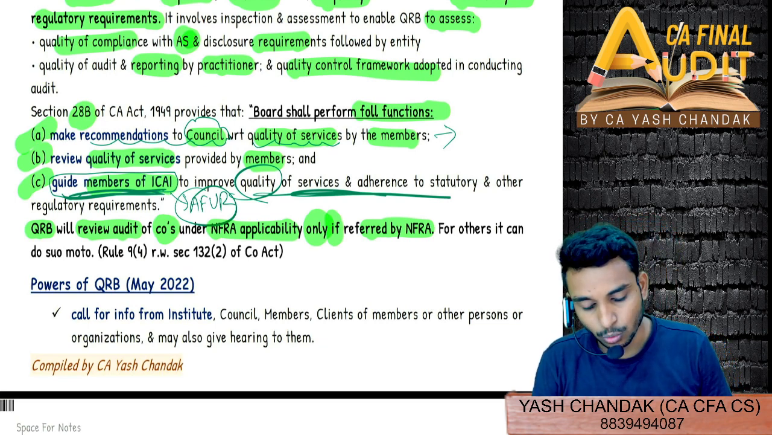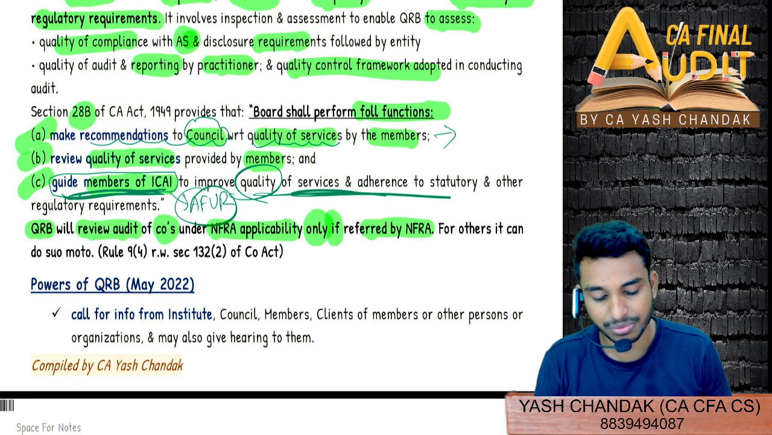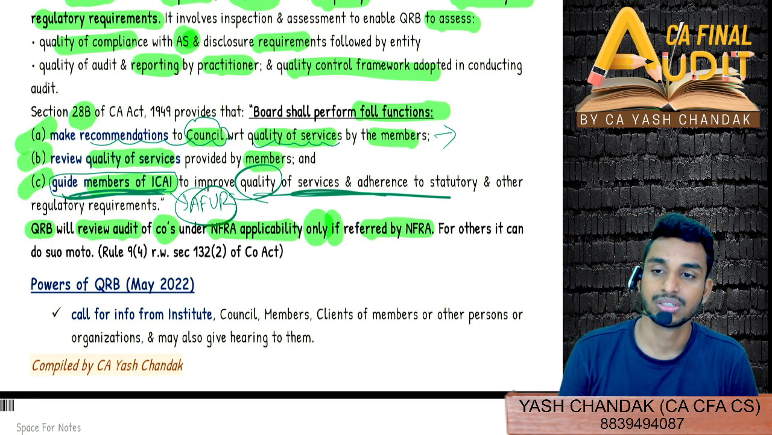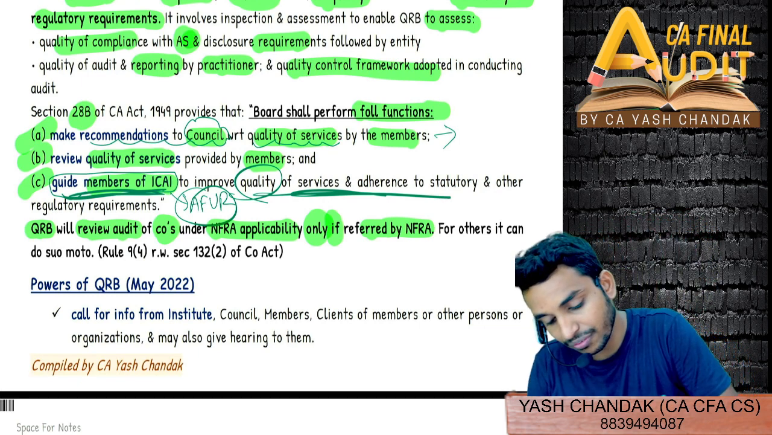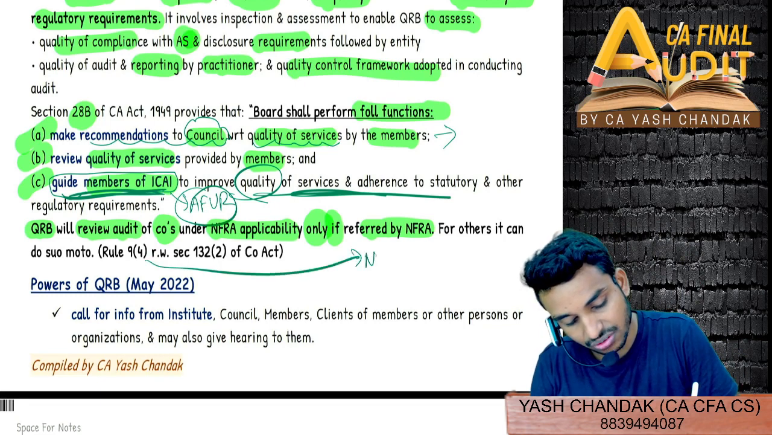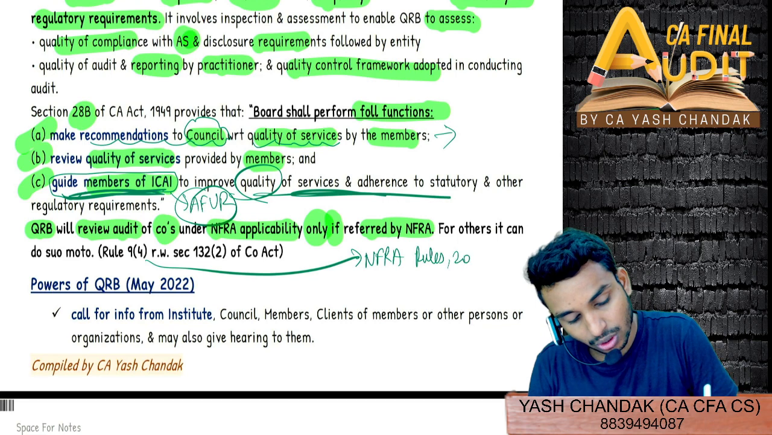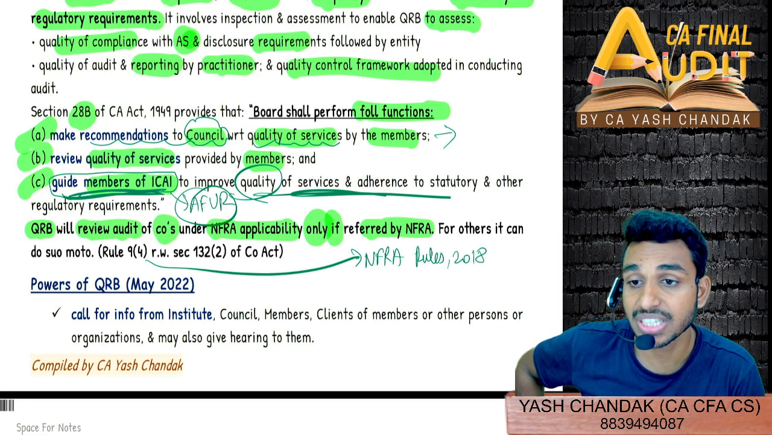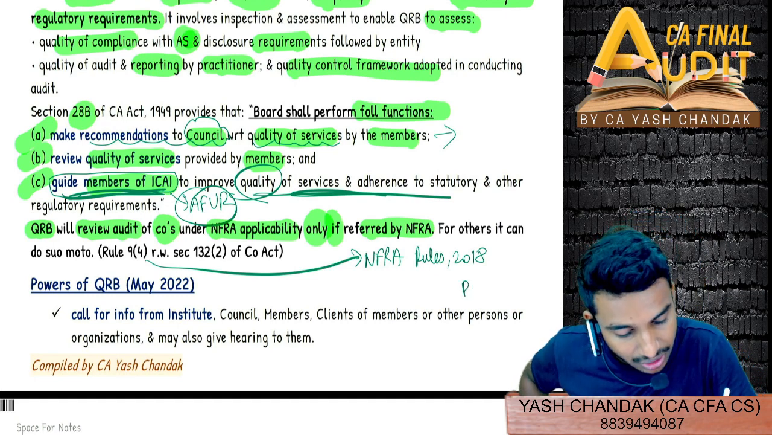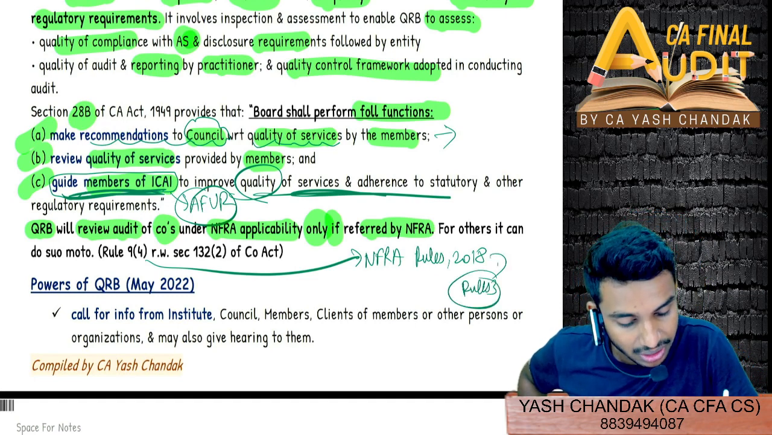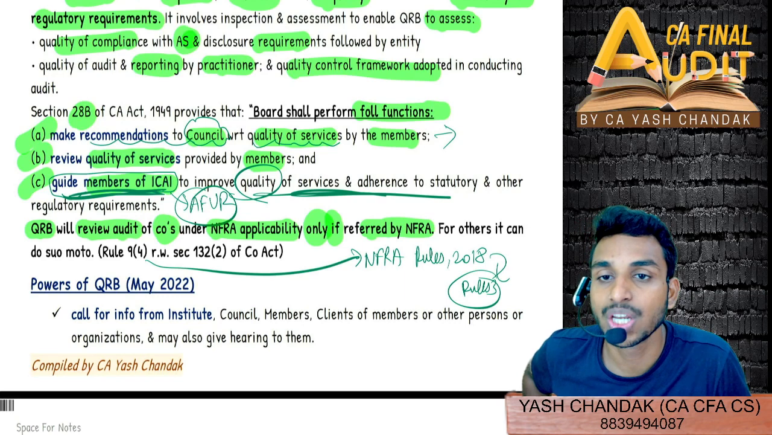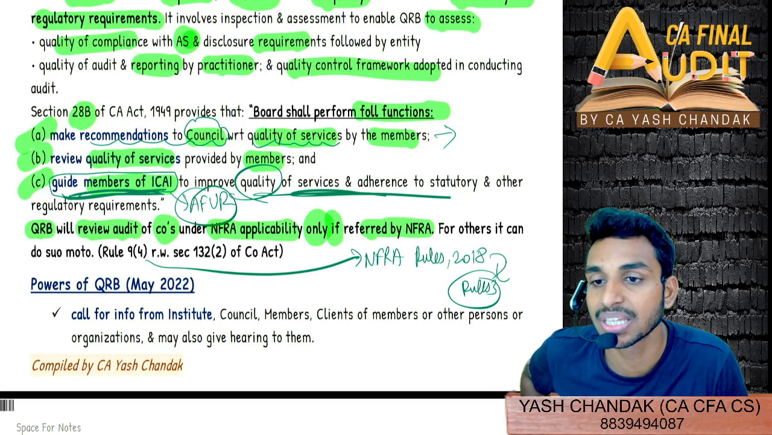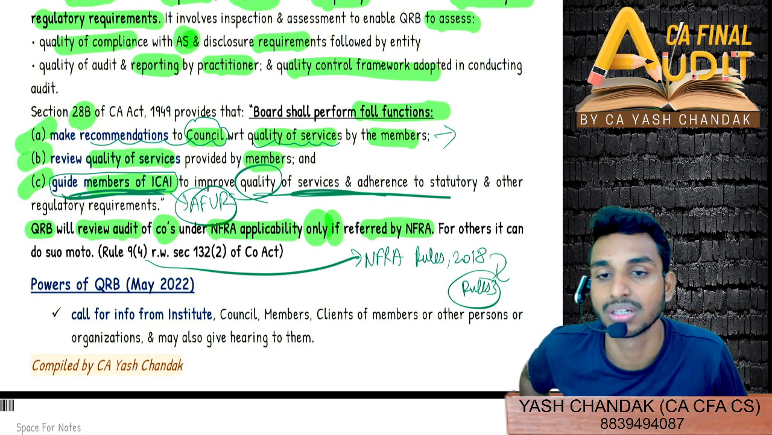So Rule 9 sub-rule 4 read with Section 132 sub-section 2 of the Companies Act. Rule 9 sub-rule 4 of the NFRA Rules 2018 clearly mentions this: whichever companies are covered under Rule 3 of these rules cannot be picked up for quality review by the Quality Review Board, except in the cases when it is referred by NFRA.